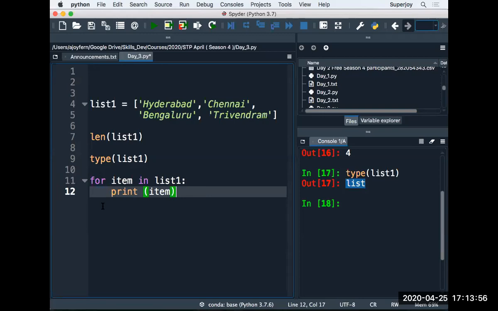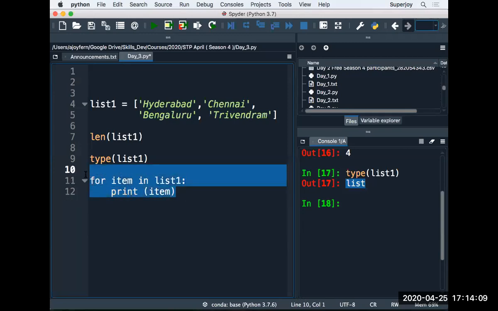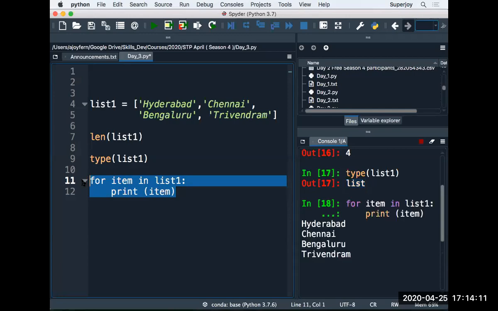Let's run this and then we'll explore more about it. So this is a for loop. How to read it? For each item in list one, print item. Now let's select it and run it. You can see on the console, first city name, then the second city name, then the third city name, and then the fourth one.